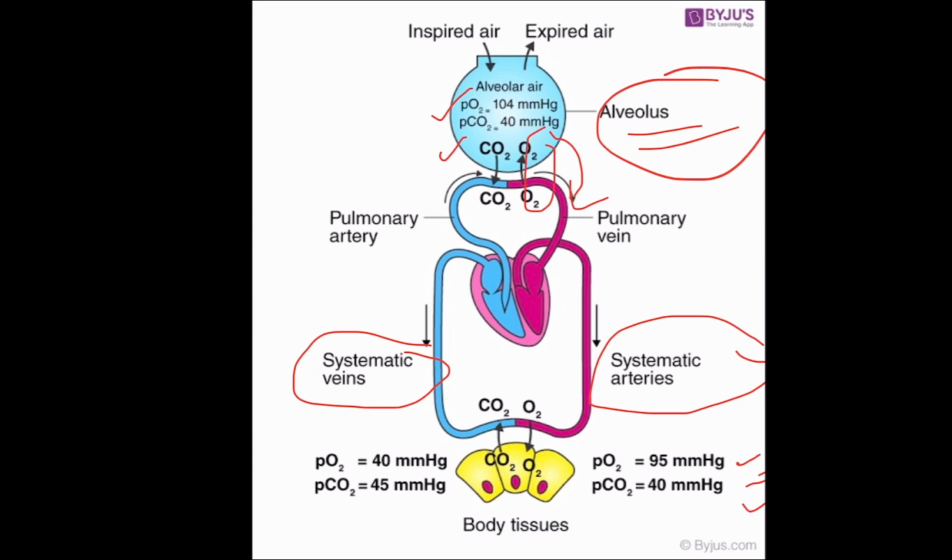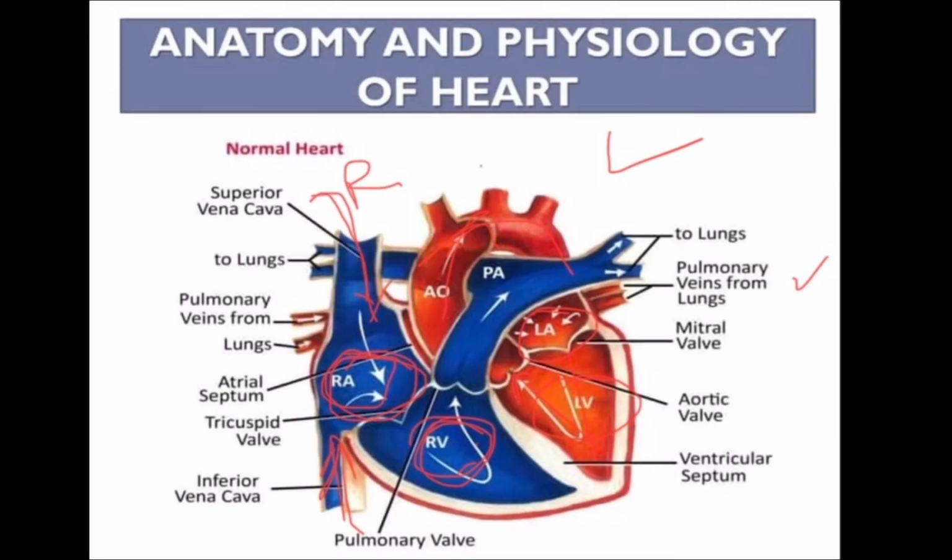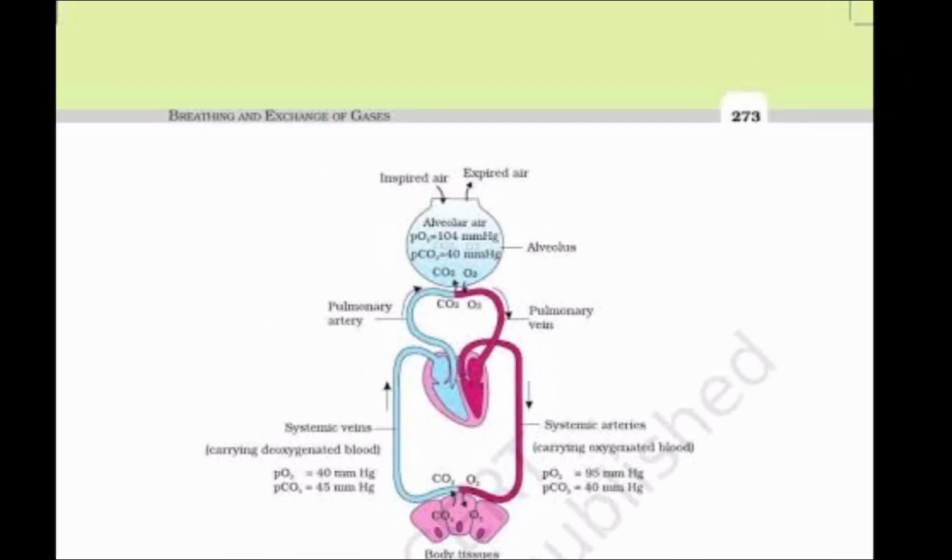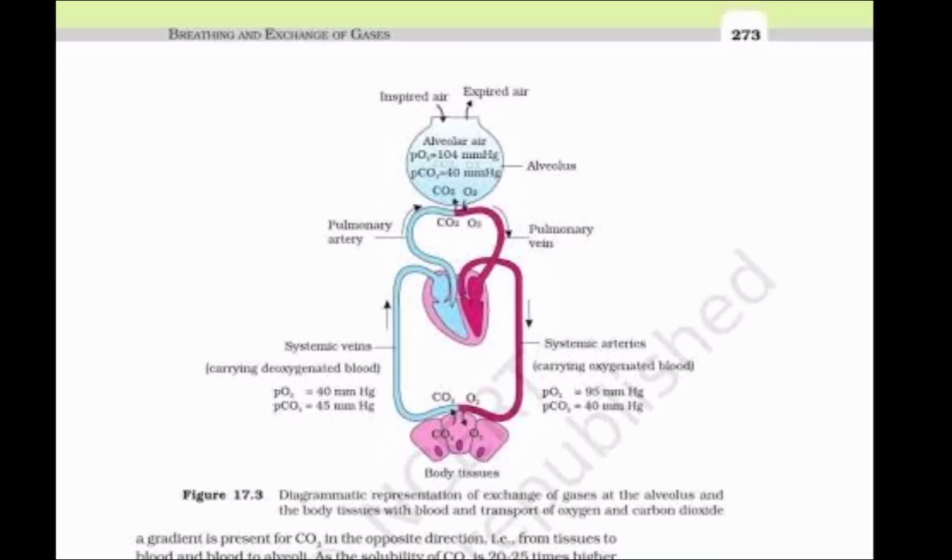See, this is something which is given wrong. This arrow diagram is wrong. It should be from the alveolus into the pulmonary vein. So just check in your NCERT diagram. I'll show you. So it is better to refer to your NCERT diagram.